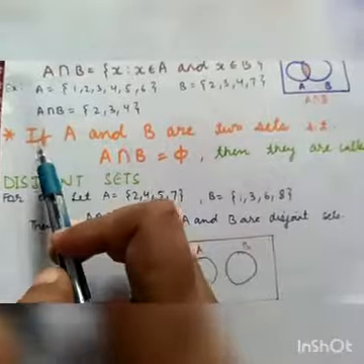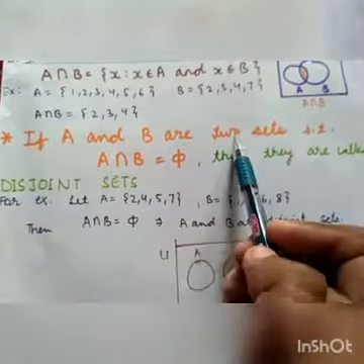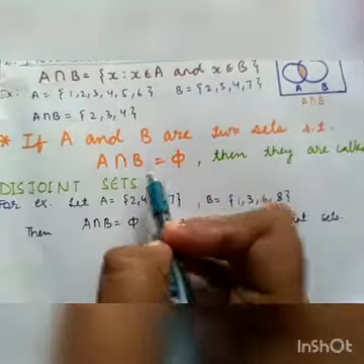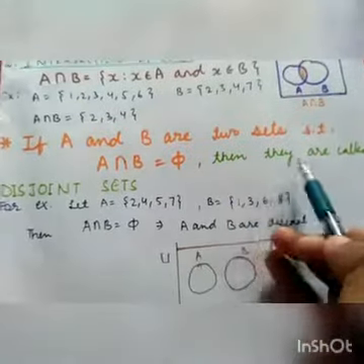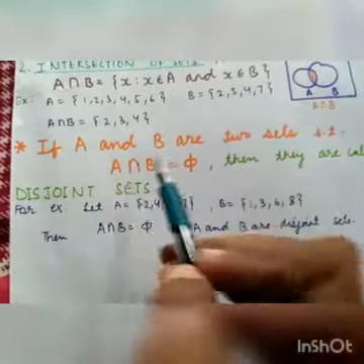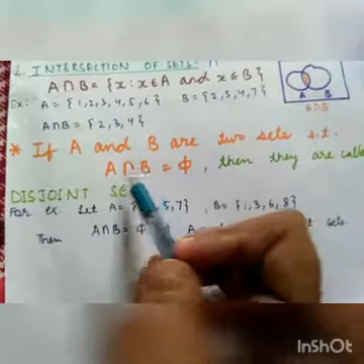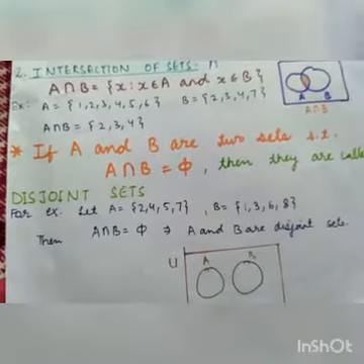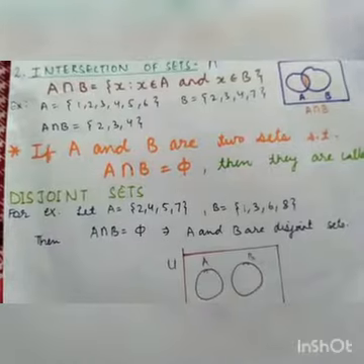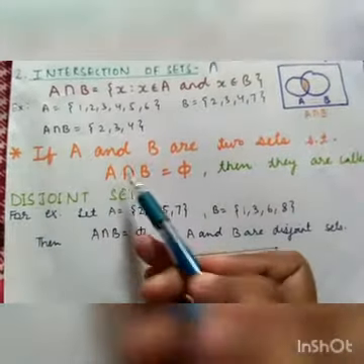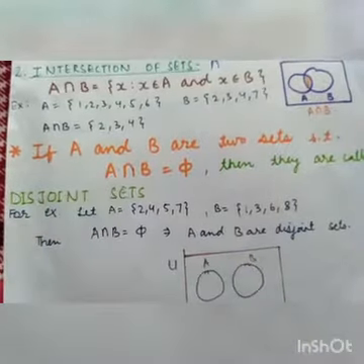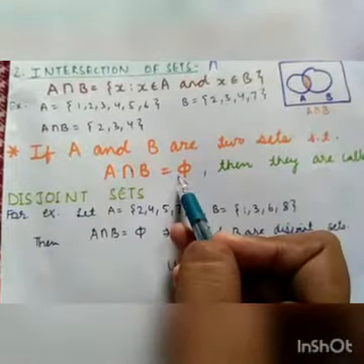Next point is that if A and B are two sets such that A intersection B is phi, then they are called disjoint sets. That is, if they have nothing in common, that is their intersection. Whenever we write the intersection of any two sets, we have to mention the common elements. Now, if there is no common element between A and B, then its intersection will come out to be phi.